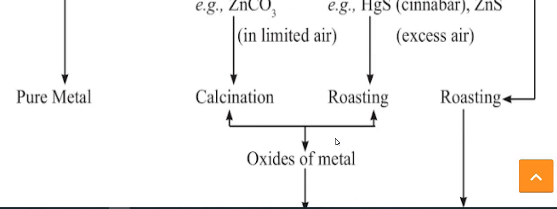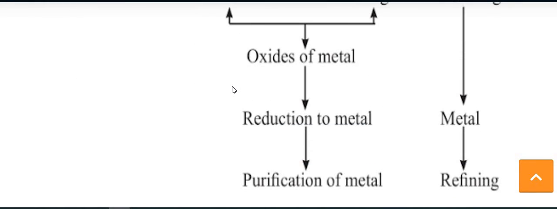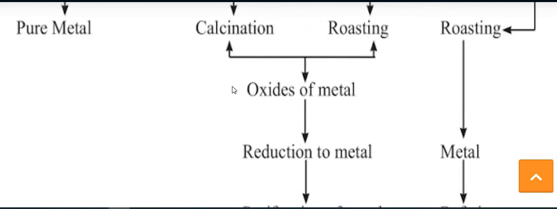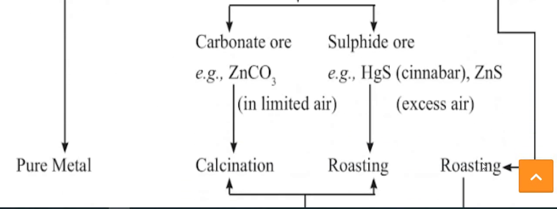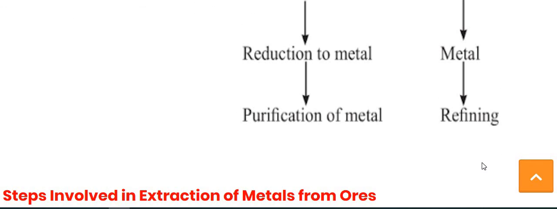After this, we convert the metal into its oxide form, then reduction of the metal is done, and finally we get the purified metal. For the least reactive metal, it is in sulfide ore, then roasting, and after that by refining we get the pure form of the metal.